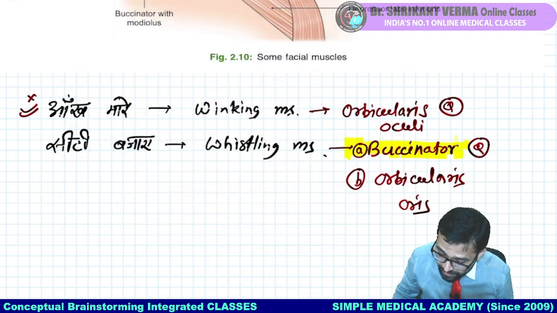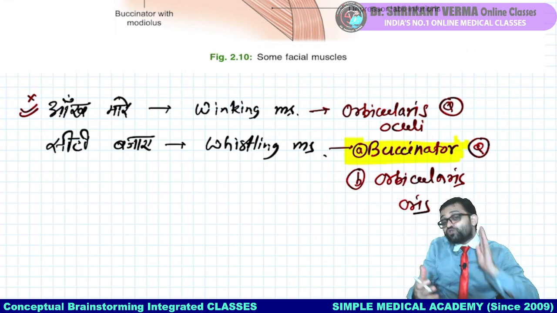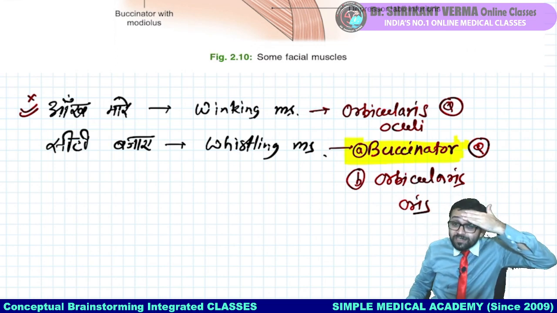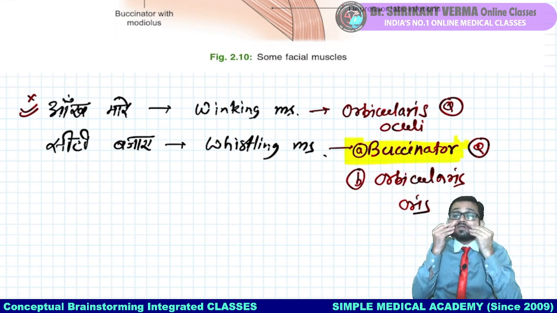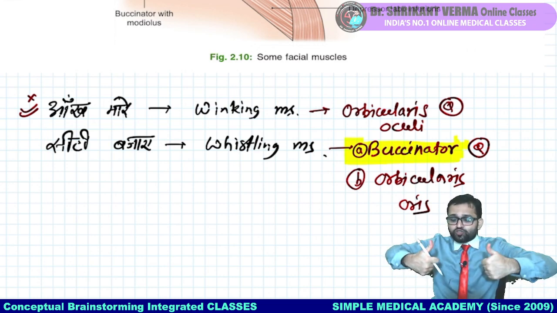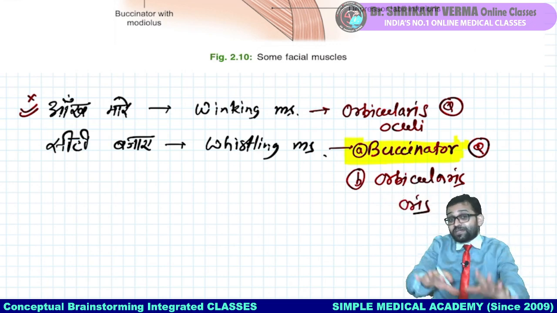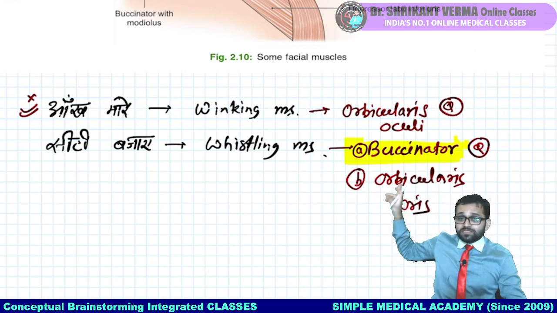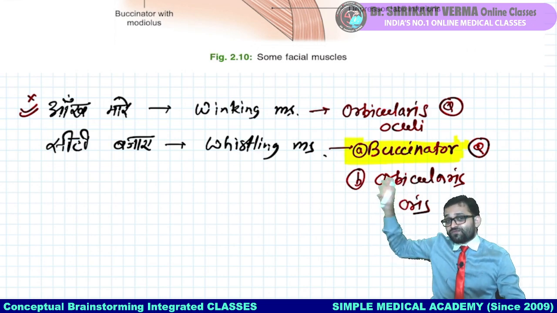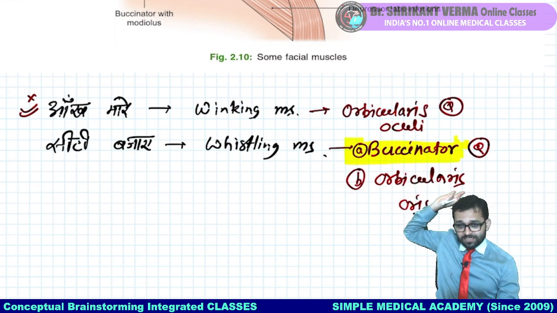Beta, we are participating actively. You are doing the activity, you are feeling the mastoid process, you are feeling the frontalis muscle, you are feeling the buccinator. So never forget this question. मैं चाहता हूं कि आपका एनाटॉमी बहुत स्ट्रांग हो ताकि आगे आने वाला हर सब्जेक्ट आपका स्ट्रांग हो जाए. So participate actively. There are two muscles which whistle, but no doubt the first and best answer is our buccinator.